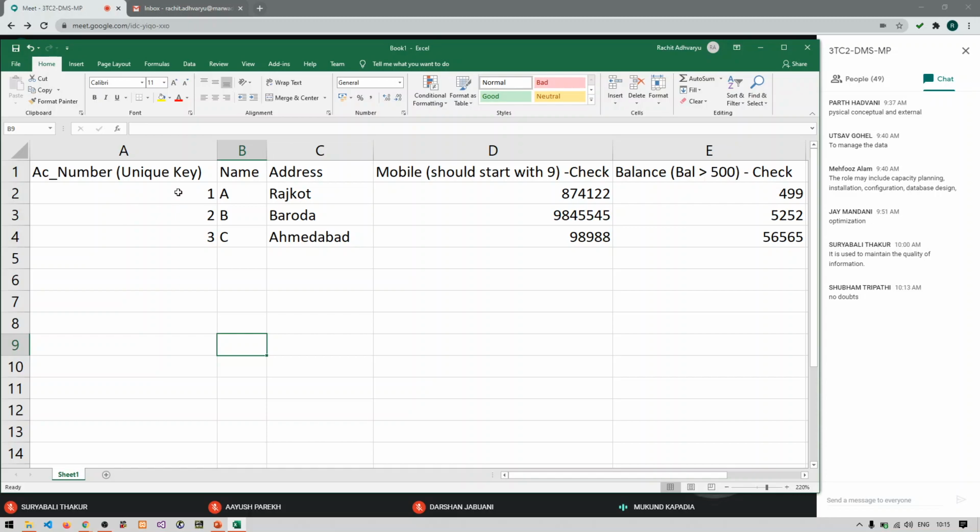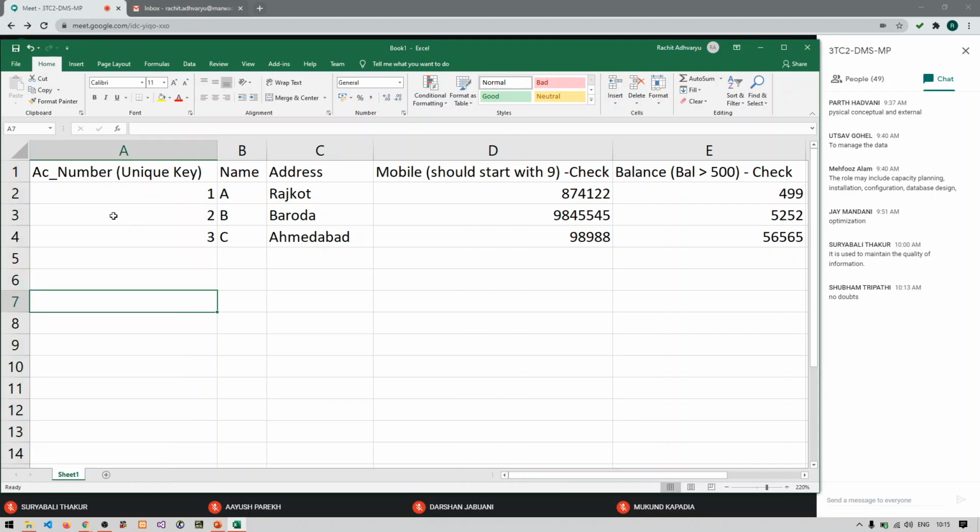Okay, somewhat near to it. Now, what does this unique key mean? On which column I have applied this unique key? Account number, right? So on this particular column, I have applied a unique key.